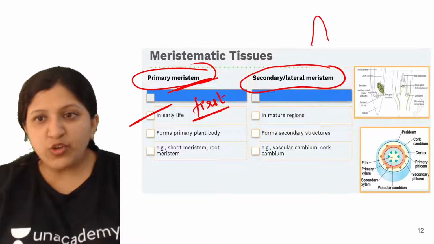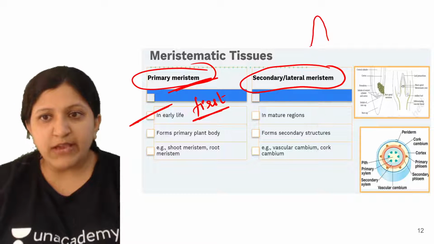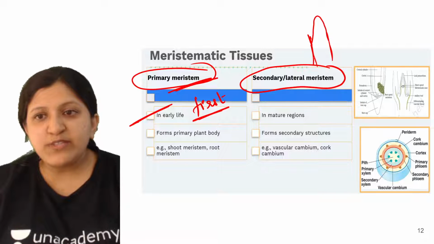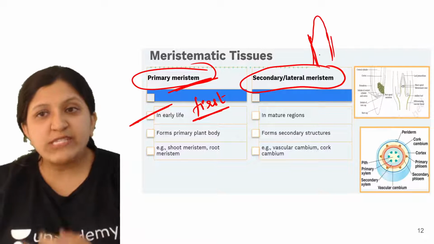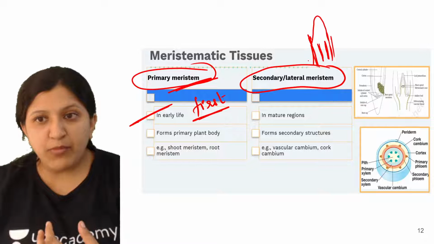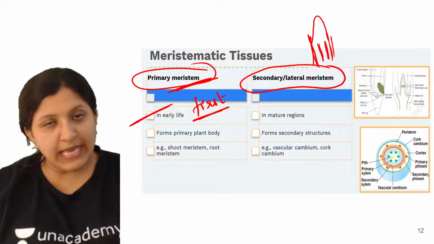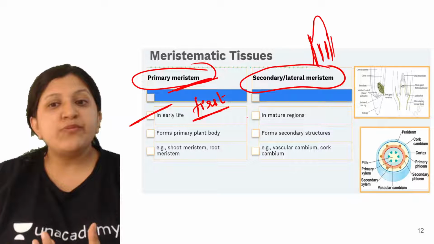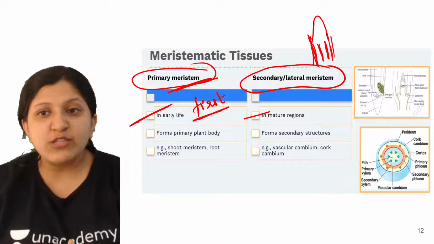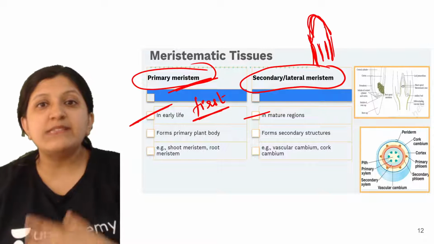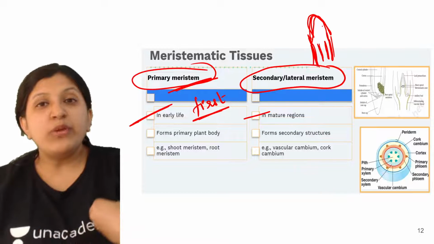As it goes on growing, the stem develops. Later a lateral meristem can be formed, which will also help in increasing the width of the plant. It is present in the mature region, while this part is just a tip, still very young and still dividing.